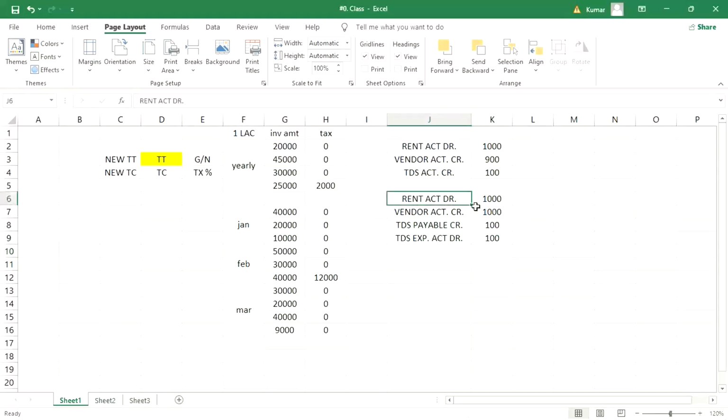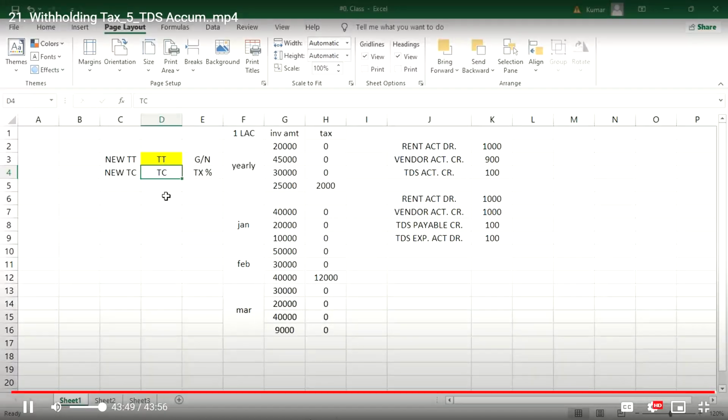So this is how the accounting entry is going to happen, right? Now how is it going to happen, guys? Where is the control? What to do for this one? Again, a different thing will come into the picture. The accumulation, whatever I said, where is the control? At tax type level. When you talk about TDS as expense, where is the control? Here it is, right? So how is this control going to happen? I'll explain that in the next session, guys. So that's all in this session, and that's all for today.